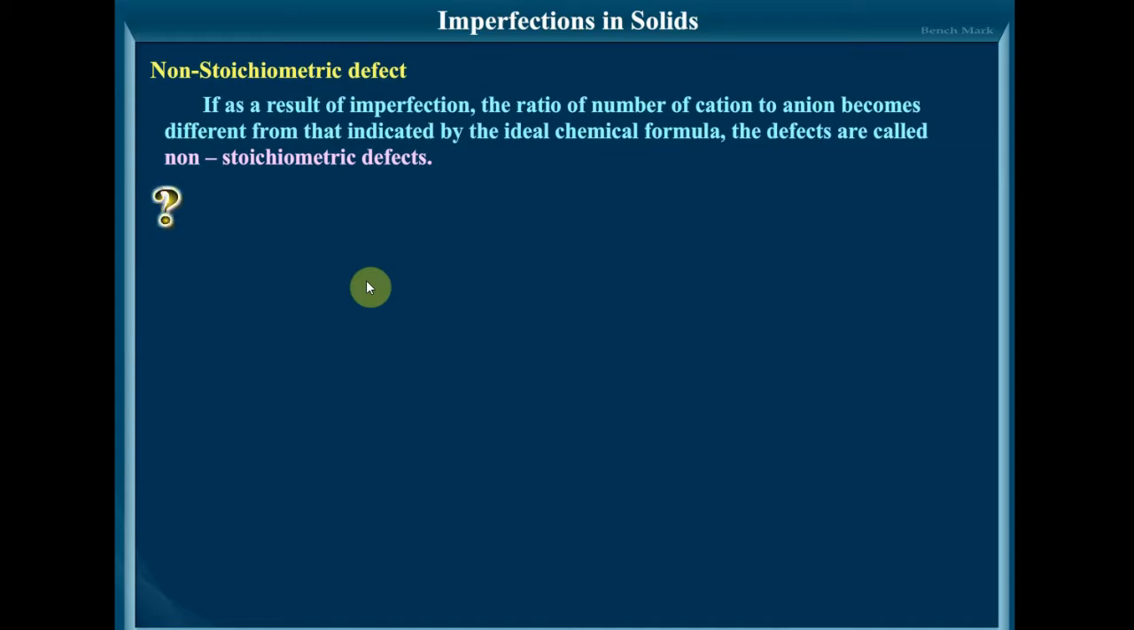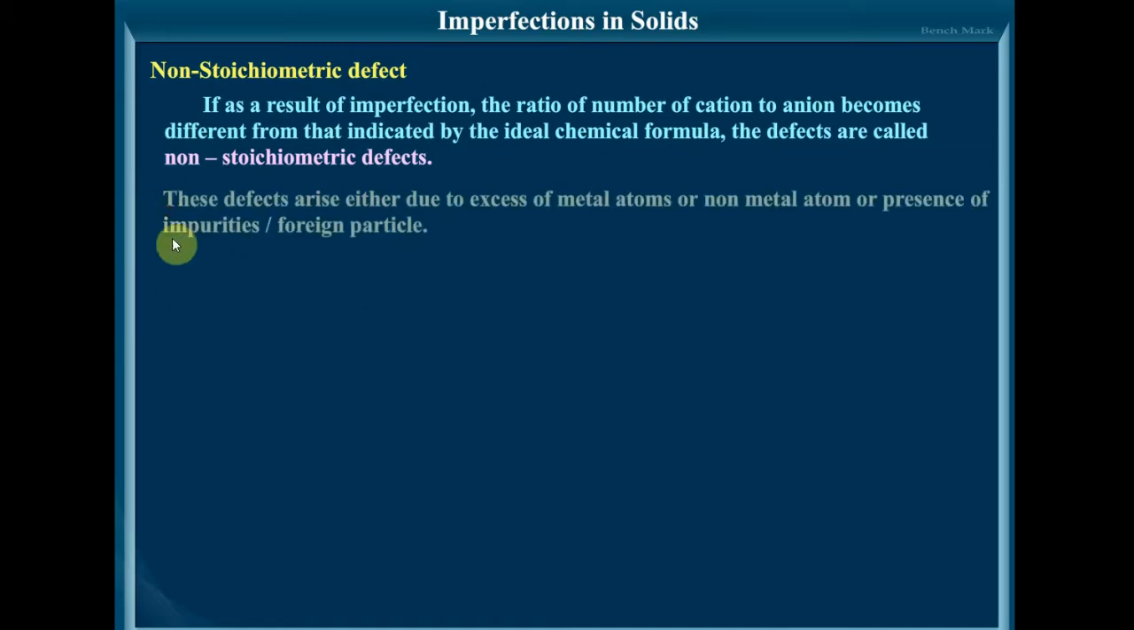If as a result of imperfection, the ratio of the number of cations to anions becomes different from that indicated with the ideal chemical formula, the defects are called non-stoichiometric defects. These defects arise due to the excess of metal atoms or non-metal atoms, or presence of impurities or foreign particles.